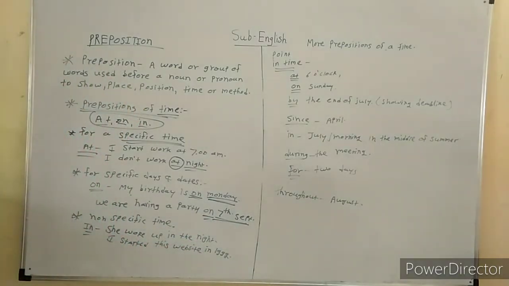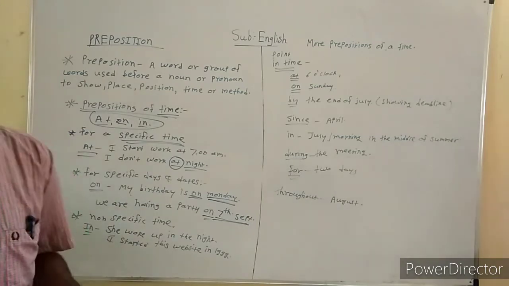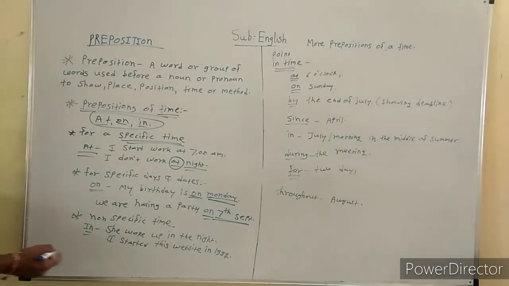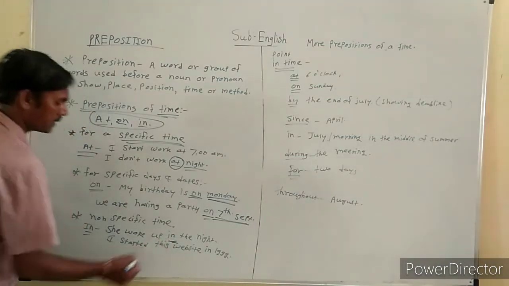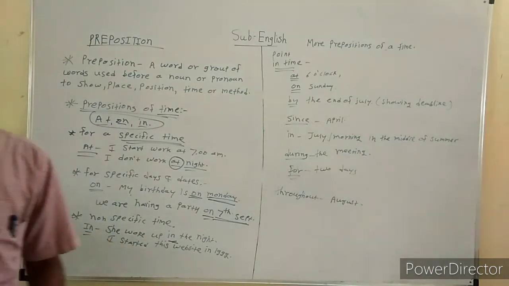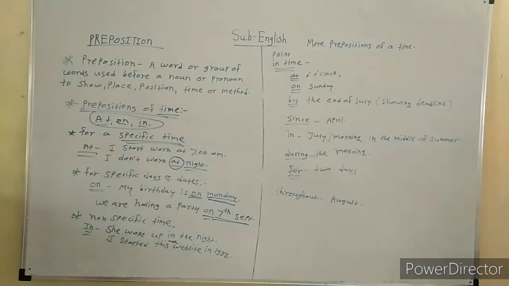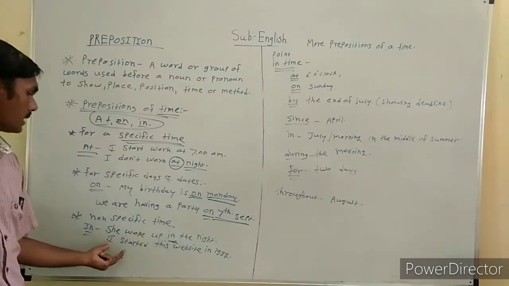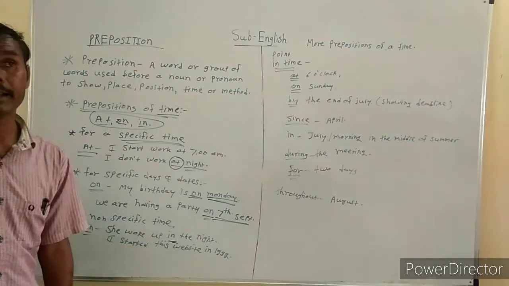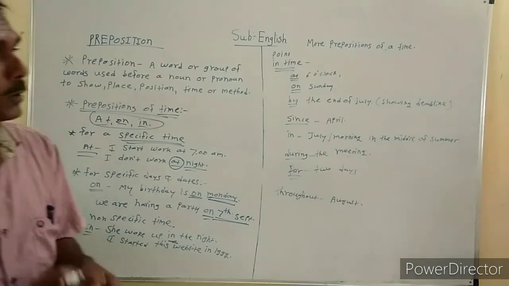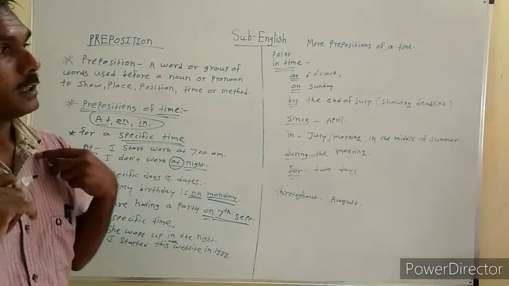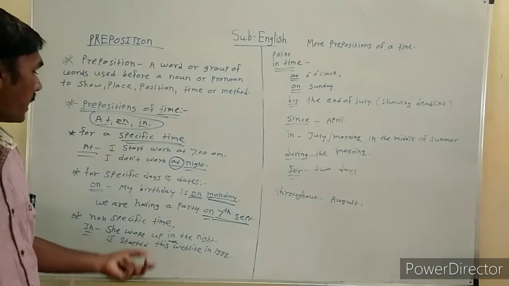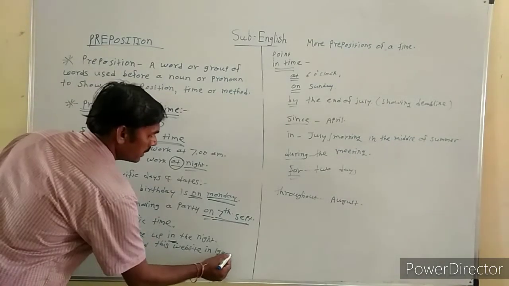Next, for non-specific time we use in as a preposition. For example, she woke up in the night. I started this website in 1999. I don't express when I started.